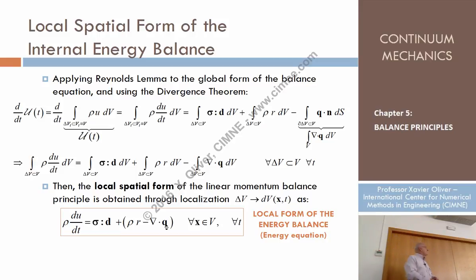It's a balance. It's a balance that says that the variation of energy per unit of mass and unit of time is produced by some mechanical work per unit of volume per unit of time, the sources, the creation of heat by the sources per unit of mass and unit of time, and the counterpart of the exchange of heat due to conduction. You know?